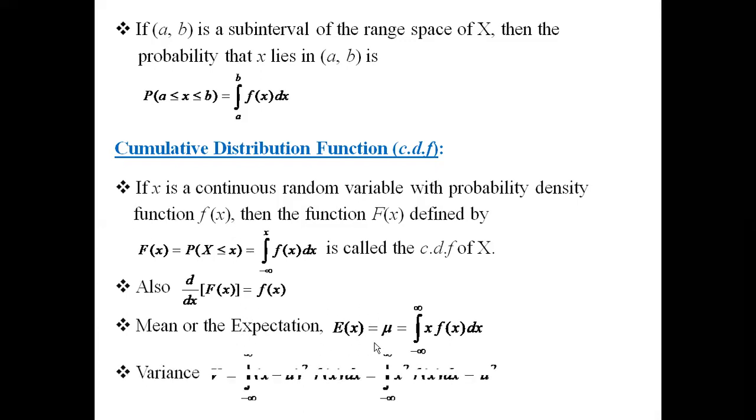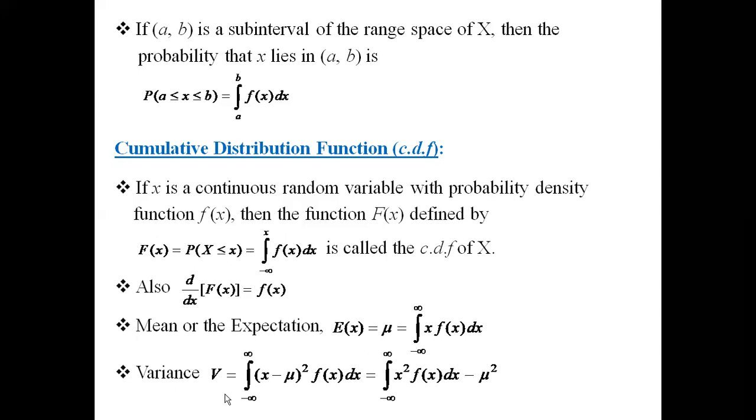Now the variance V is given by the integral from minus infinity to infinity of (x minus mu) the whole square into f of x dx, or equivalently we can use the alternate formula, integral from minus infinity to infinity of x square into f of x dx minus mu square. So variance V also can be obtained with the formula integral of x square f of x dx minus mu square, once mu is known to us. Hence, standard deviation will be square root of the variance, square root of V.